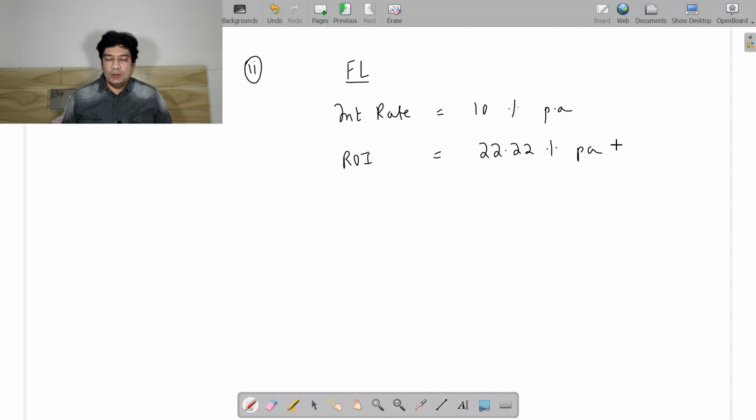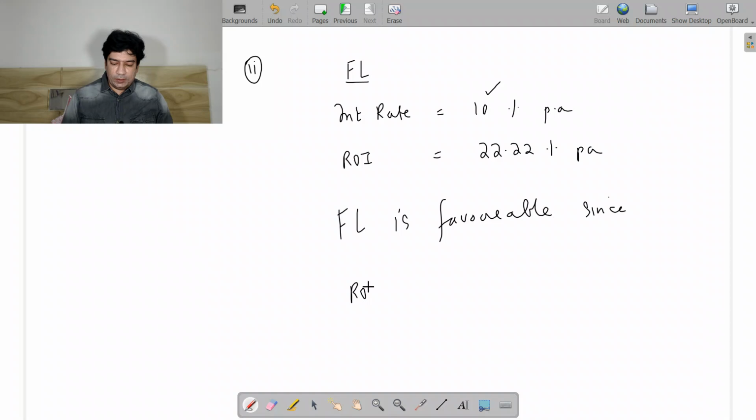It means that since you have a higher amount of EBIT, you will be able to pay this 10% of interest. If your return on investment is higher than the interest you are paying, then you have a favorable financial leverage. So here you can say your financial leverage is favorable, since the return on investment is greater than the interest rate. This will be your answer.